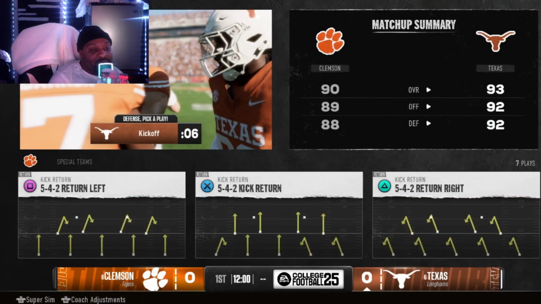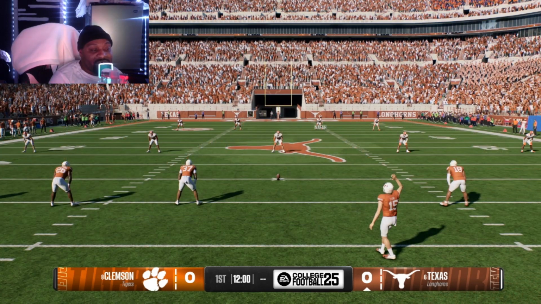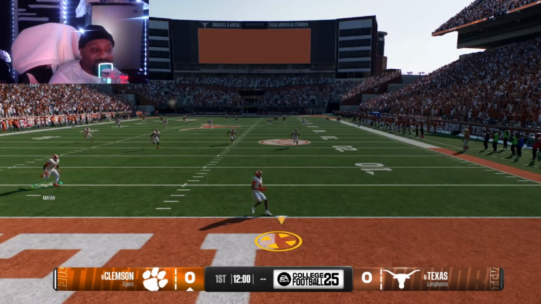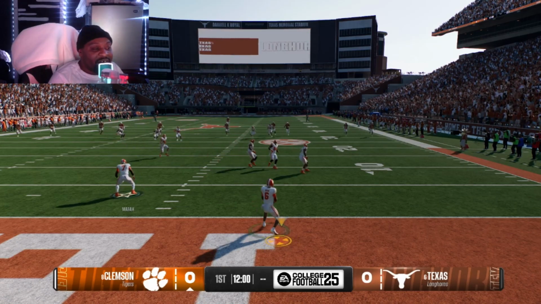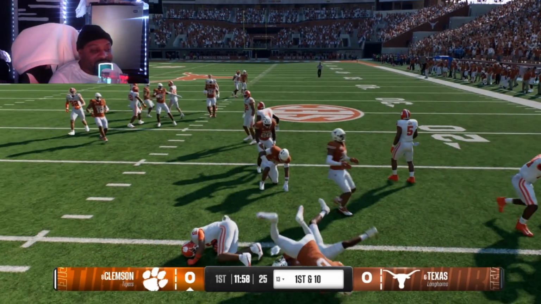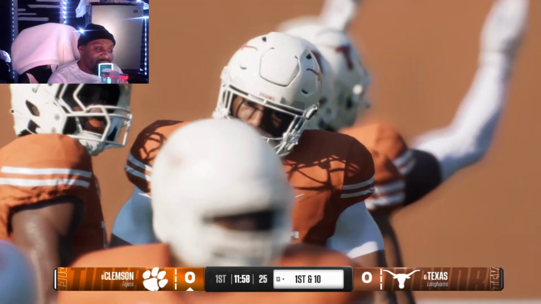Clemson, they cool. I'm glad they made it because they knocked Alabama out of the playoffs. That's the only reason I'm glad Clemson's in it, because them beating SMU knocked Alabama out. That's all I like. So off to the race here.